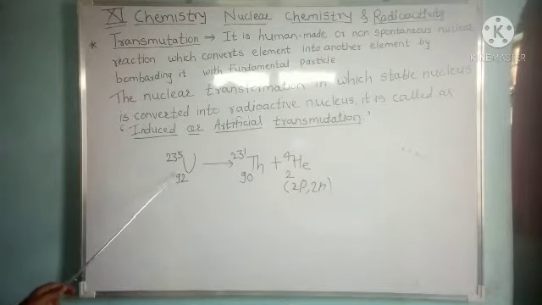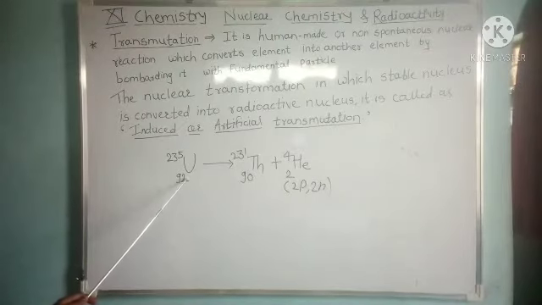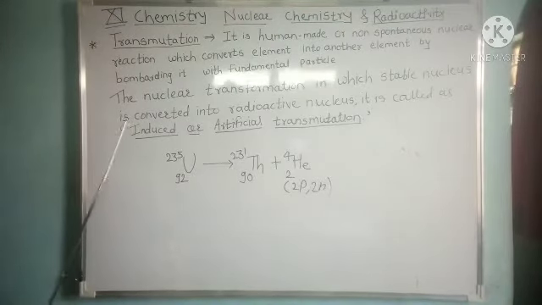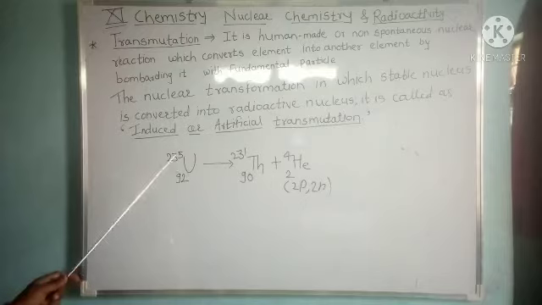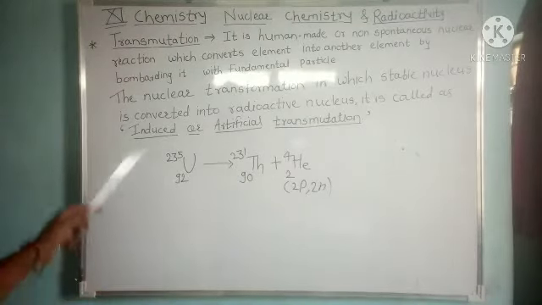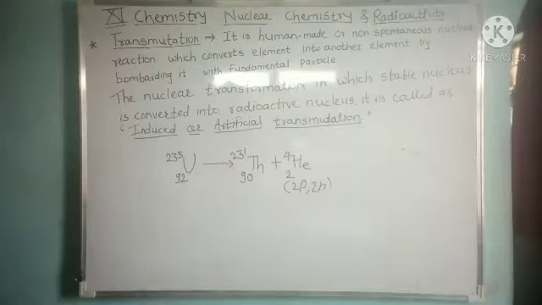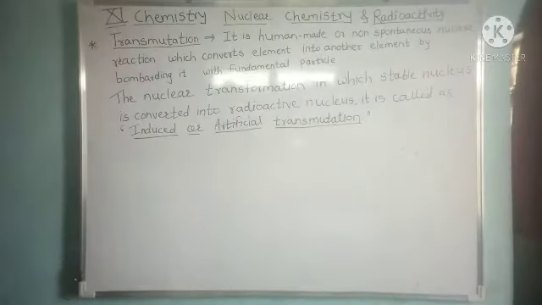If there is a bombardment of one of the fundamental particles, maybe an alpha particle, beta particle or gamma particle, on the nucleus of an element, then it forms another element. That process is called transmutation. So today we'll study the process of transmutation.